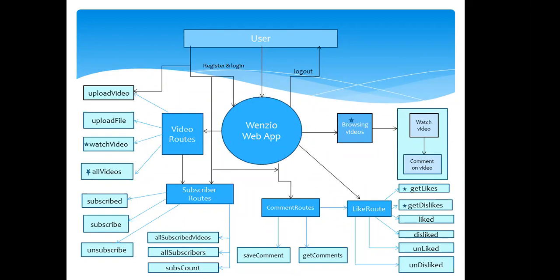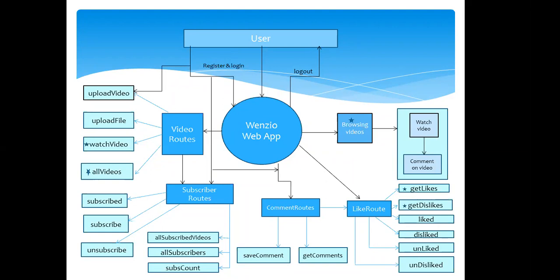So first of all, the user needs their user ID, user name, email ID, and password to register. Then for login, the user needs email and password. So here we are using four routes.